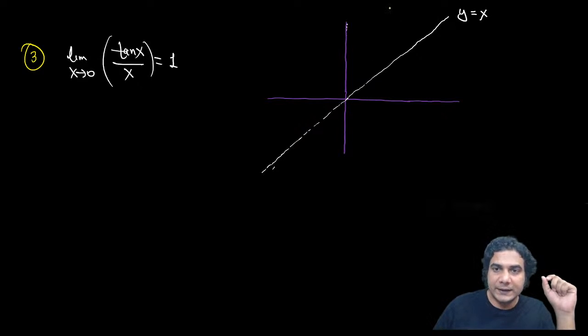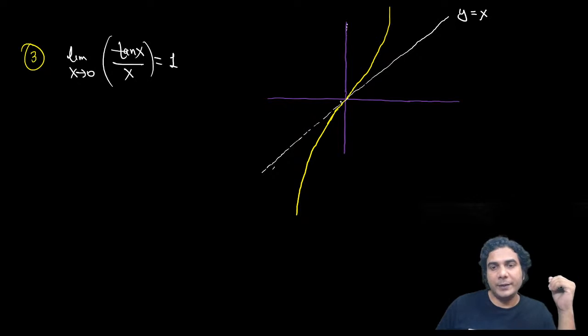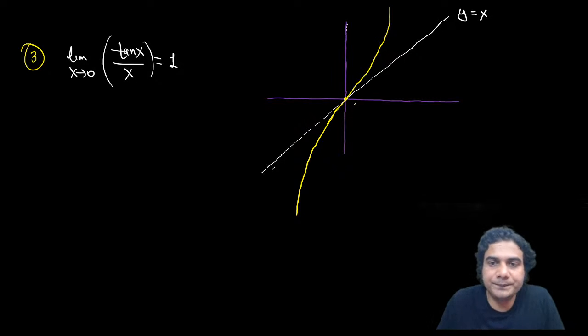All right, this is the graph of tan x, it comes from infinity, and at x equal to 0 it will be 0, and its slope at 0 is 1, so that means it is tangential to y is equal to x, but it is slightly above the y is equal to x line when x is 0 plus, that means right side of 0, and below this line on the left, because both are odd functions, so the graphs will be reflections of each other about the origin. All right, so the graphs are symmetric about the origin.